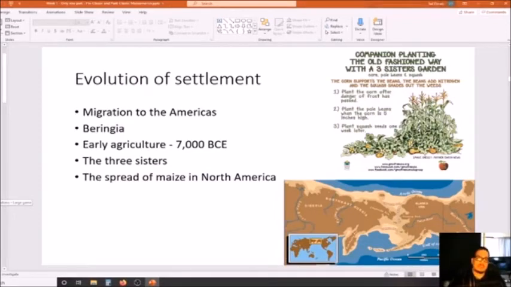And so that's where we start to see early agriculture taking place around 7,000 BCE. So the Archaic time period begins around 8,000 BCE, where you're going to start to see early agriculture, at least as far as we have evidence for, taking place around 7,000 BCE in what is today modern-day Mexico, okay.